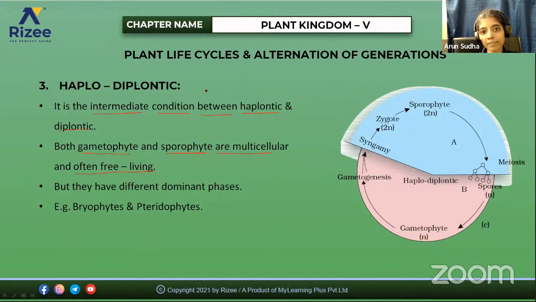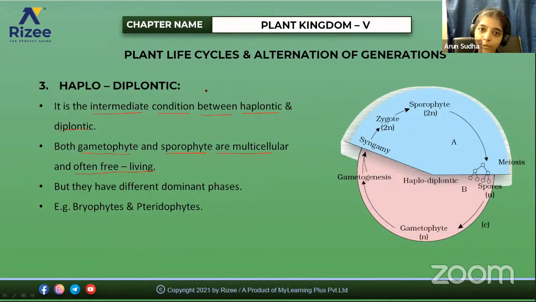So what are the differences that we saw? Today we saw the differences between gymnosperms and angiosperms, and the pteridophytes, and also how they vary from the thallophyta and bryophytes. So be clear with all the differences. For example, the algae, compared with the other higher plants, are mostly aquatic and the body is not differentiated.